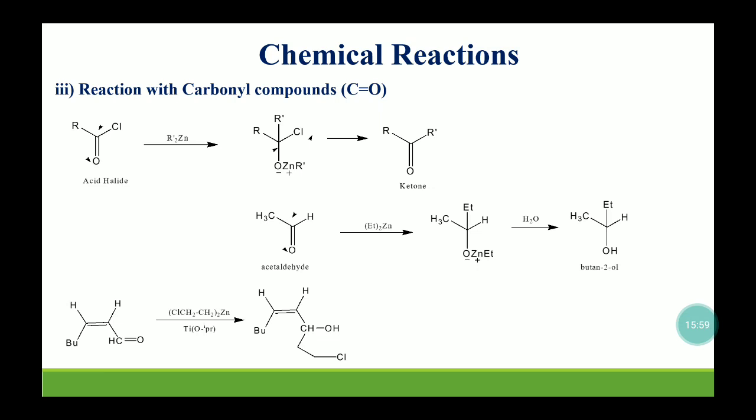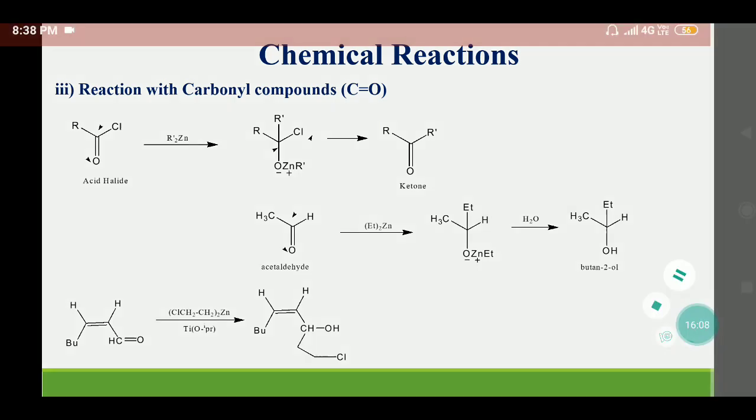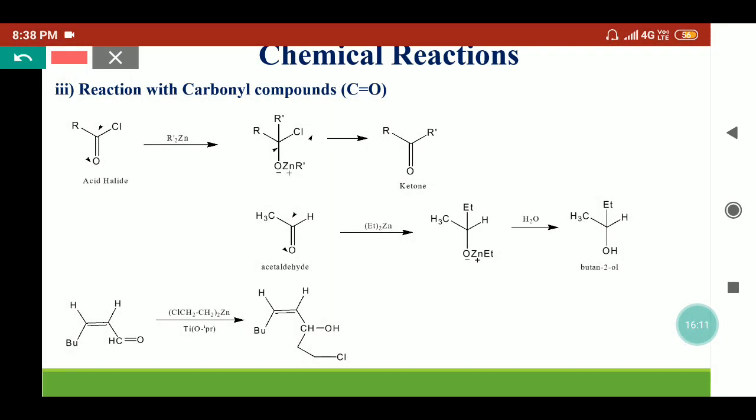Here we have taken one more example where an alpha beta unsaturated aldehyde can be treated with the dialkyl zinc complex. Here titanium isopropoxide is used as a catalyst, which increases the rate of reaction and provides the alcohol. So what is happening is, even though a double bond is present, it is not getting affected by the dialkyl zinc complex. On the aldehyde group, it is providing this R group and we get the product.